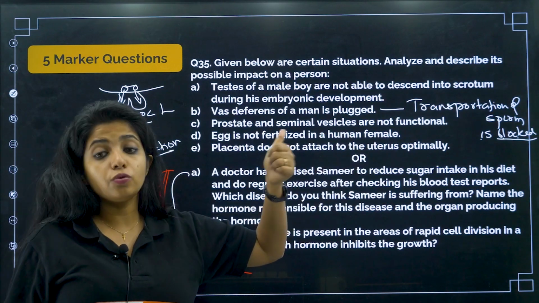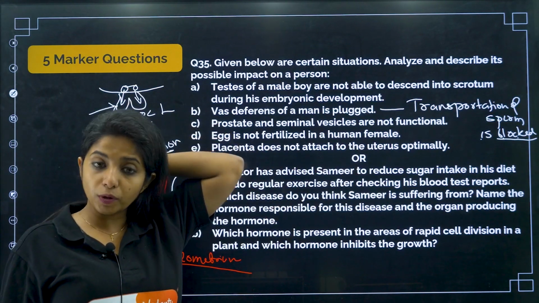Placenta does not attach to the uterus optimally. If placenta is not attaching to the uterus optimally, then what will happen?